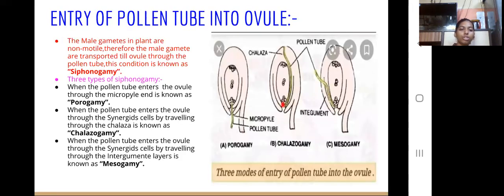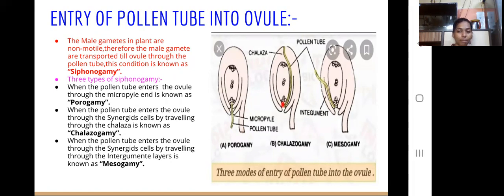Now, entry of pollen tube into ovule. The male gametes in plants are non-motile, and therefore the gametes are transported to the ovule through the pollen tube. In humans, the male gamete is motile, but in plants it is non-motile. Hence, to transfer the male gamete towards the female gamete for fusion and formation of the zygote, the pollen tube helps. Pollen tube helps in transportation of the male gamete towards the female gamete for fusion, and this phenomenon is known